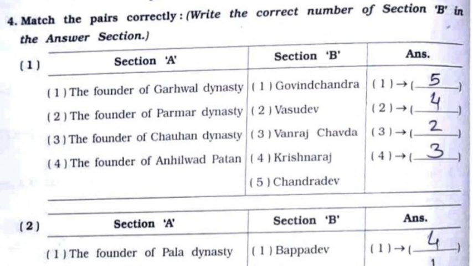First one, the founder of Garhwal dynasty. It's option number 5, Chandradev. Second, the founder of Parmar dynasty. It's option number 4, Krishnaraj. Third, the founder of Chauhan dynasty. It's option number 2, Vasudev. Fourth, the founder of Anhilwat Patan. It's option number 3, Vanraj Chavda.